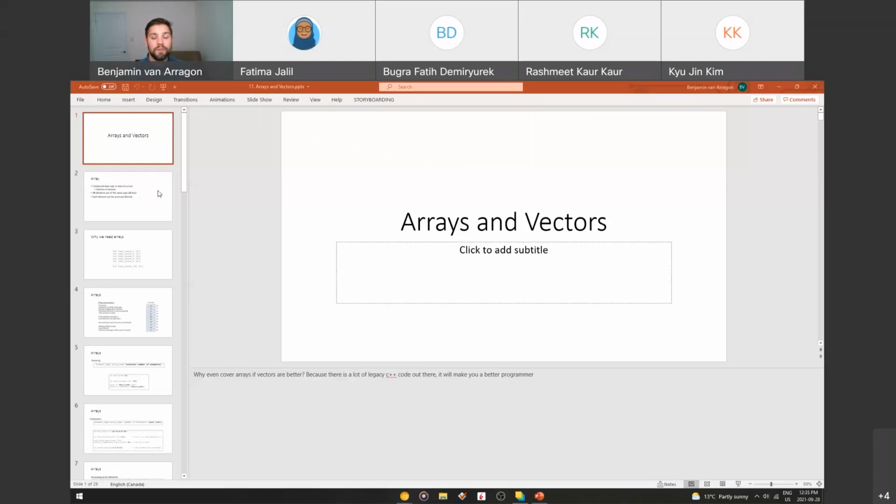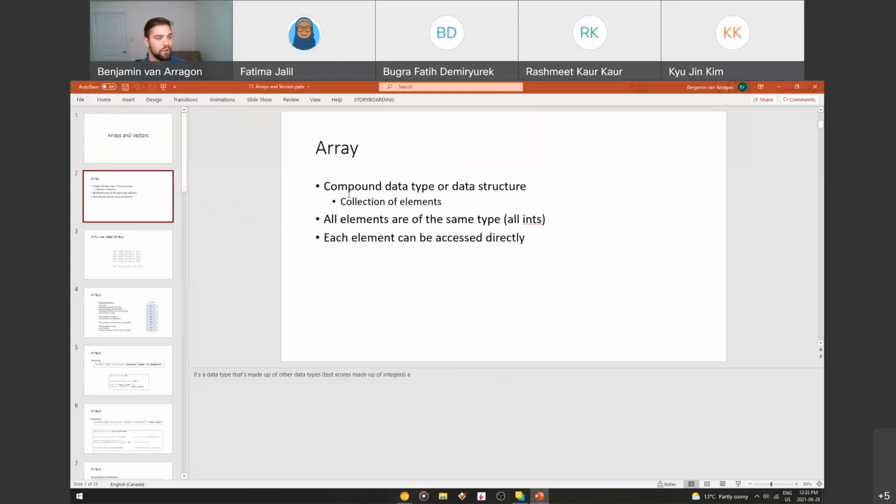Another perk of learning arrays right now is that there's a lot of legacy C++ code out there, and it will make you a better programmer in general to know how they work and to be able to read some of that code. If you do come across it, you'll know what is happening with that array. Cool. Like I said, we'll start with arrays and then I will move into vectors.